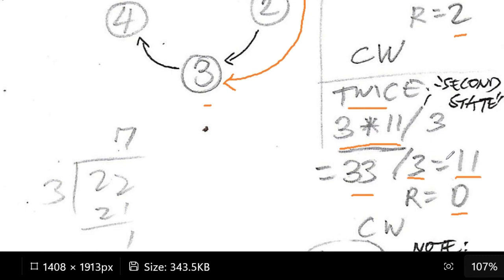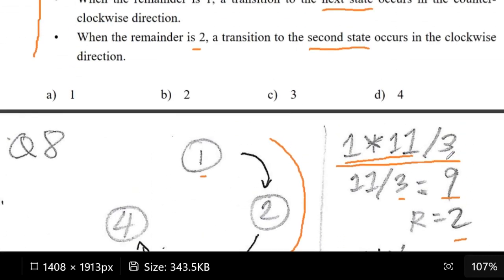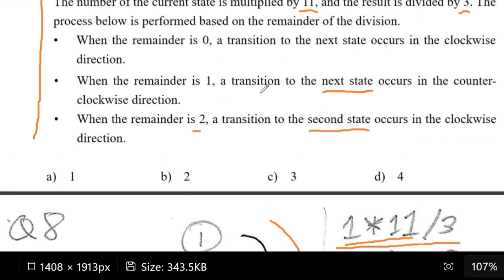If we don't have any remainder, it says here that for the next state we need to use the clockwise direction.